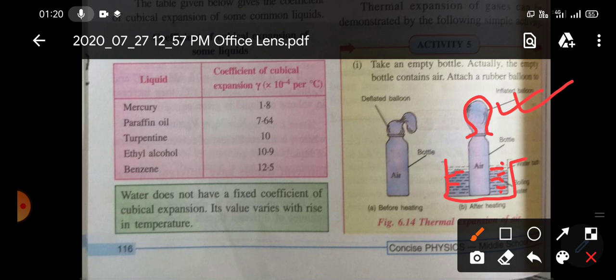And when the temperature of the air increases, it will expand. So this balloon shows that the volume of the air increases due to heating.